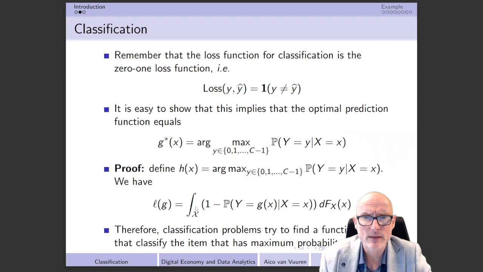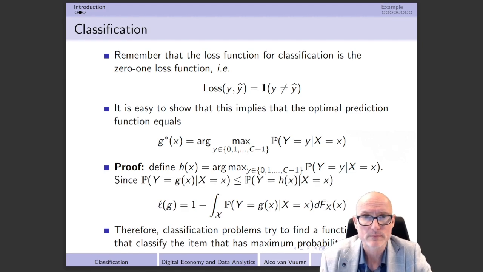Then take into account that this is an integral now over a difference. It's an integral over, say, 1 minus this probability over here. We can also write that as the difference of integrals, but take into account that the first integral that we're going to get is simply the integral over these ones multiplied by the full density over the full support. That's simply equal to 1 itself. So therefore we can write this as 1 minus the integral of this probability that we have over here.